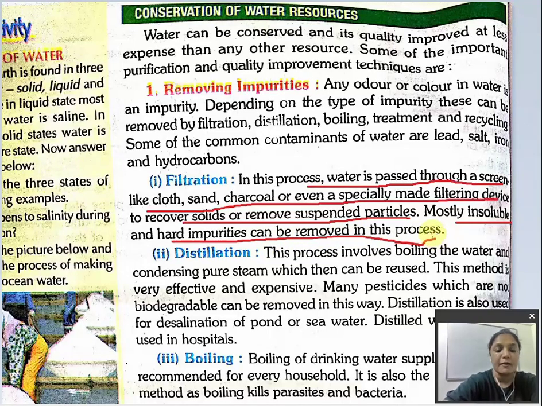Now, what happens in filtration? Let me explain. When water comes from a river or any sea, anywhere, right? Water has hard impurities also, which do not dissolve in the water. That can be removed through what? If you put a cloth over it where water passes, those hard impurities will remain on the cloth.